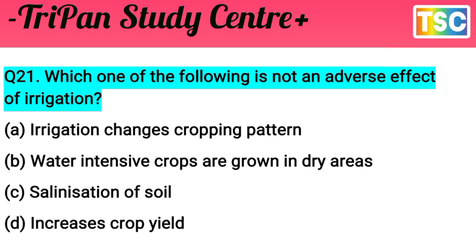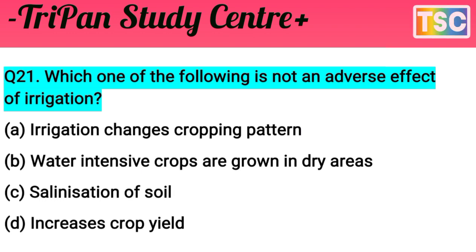The options are A. irrigation changes the cropping pattern, B. water-intensive crops are grown in a dry area, and C. salination of soil and increased crop yield. That's an important option. First of all, test your knowledge. I give you a few seconds.